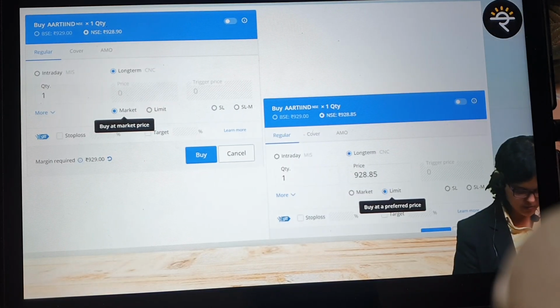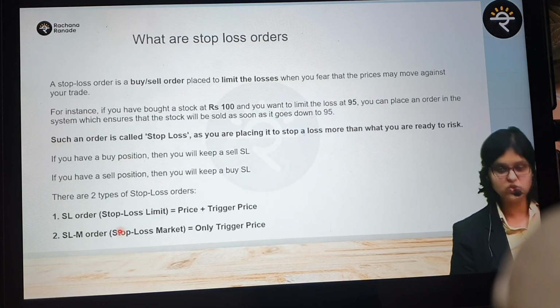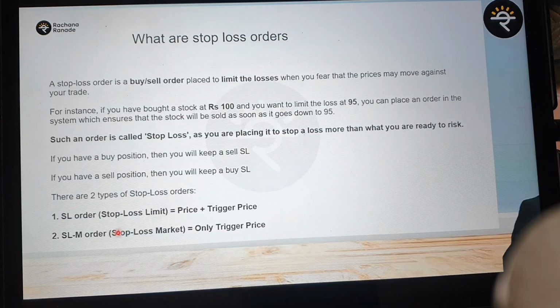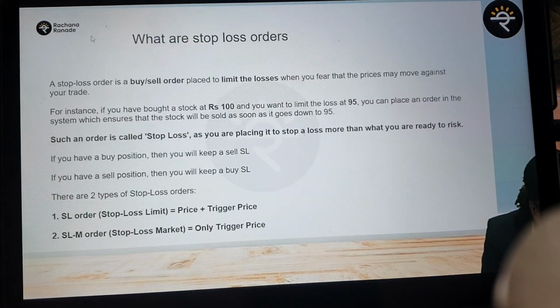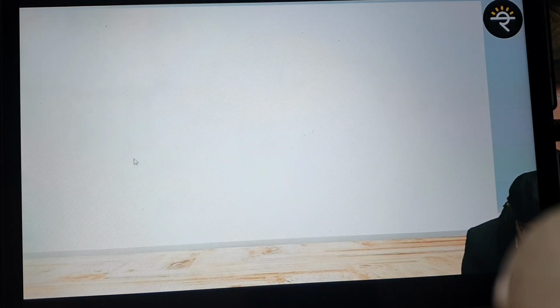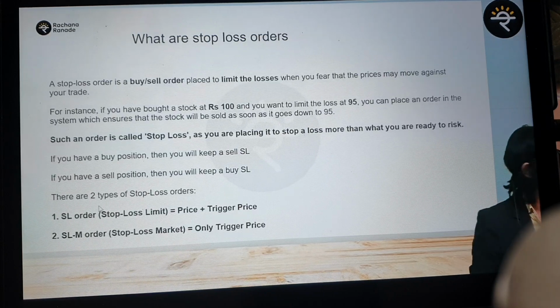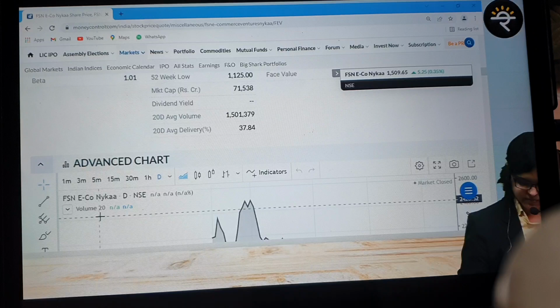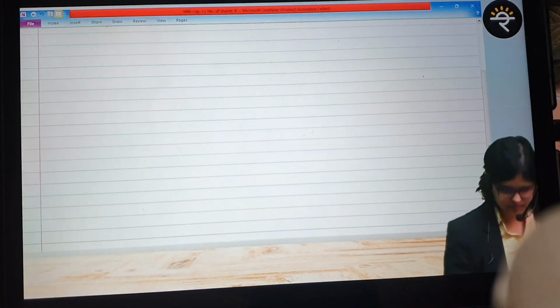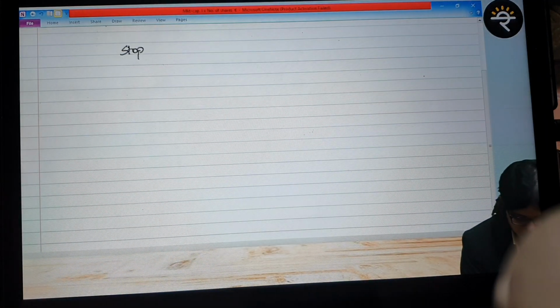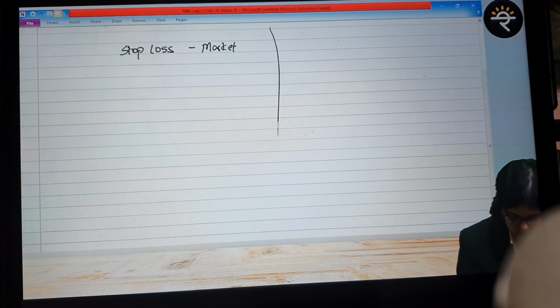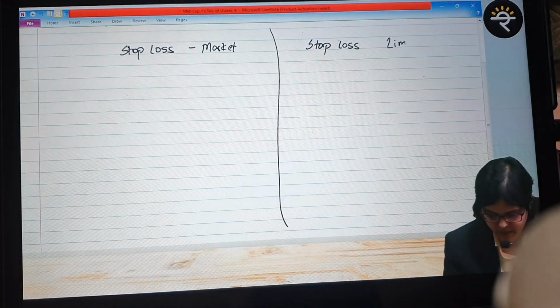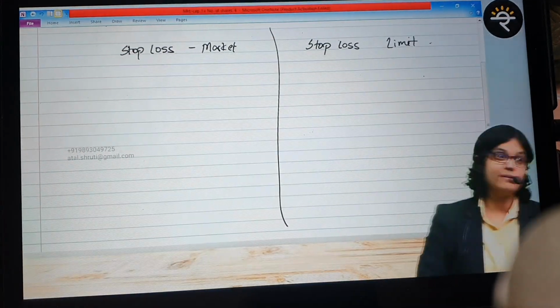Fair enough to clear? Now let's move on to something known as stop loss limit and stop loss market. So this might not be there in your notes. I had drawn a little bit more images with this example, but I'm going to explain, don't worry. Okay, no worries. Stop loss market versus stop loss limit. Pay 100% attention. In the next 5 minutes you should be able to understand both concepts. Little bit tricky, telling you right away.